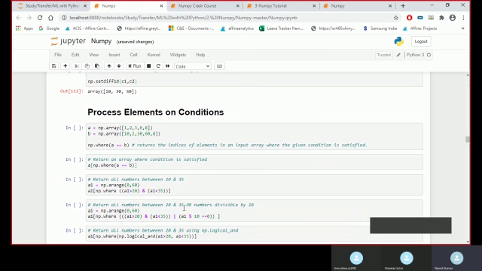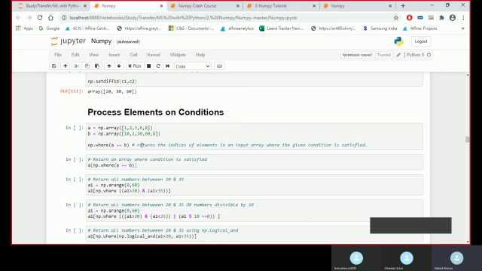Now coming to conditions, like if any observation is less than a number that we have defined, or greater than a number, or if you want to check even or odd, or whether it is equal or not, those kinds of operations we can also do with the help of numpy.